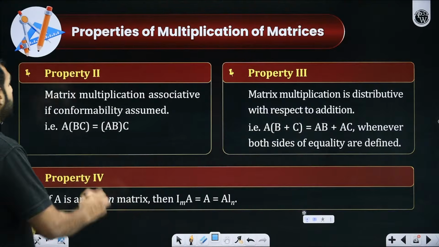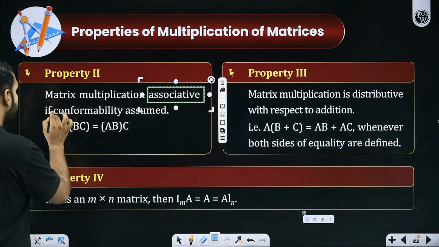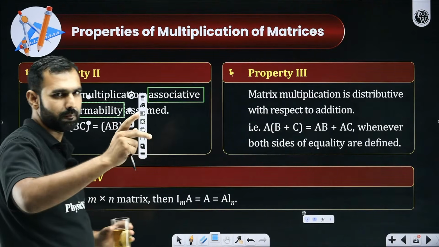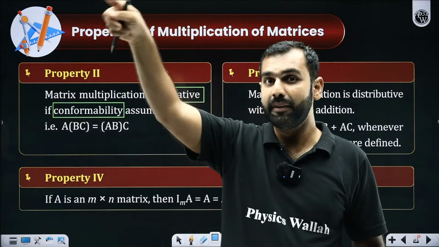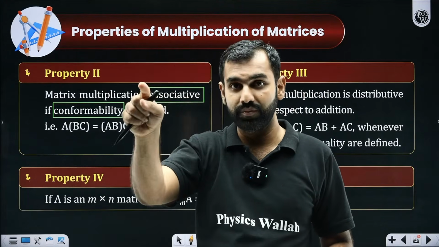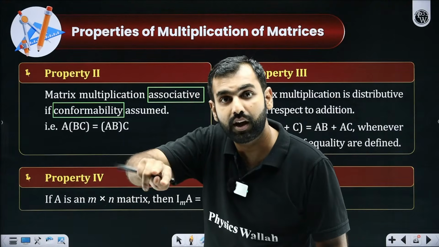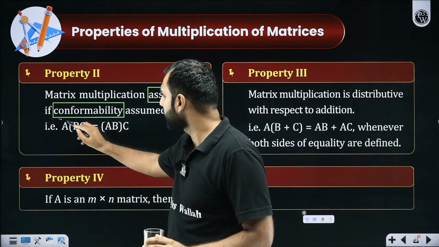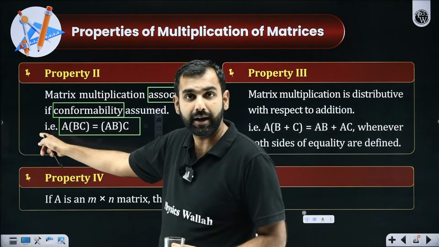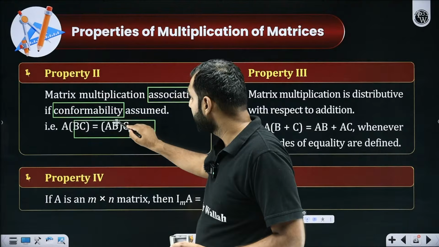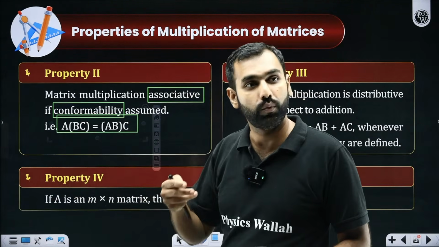Great. Now, matrix multiplication is associative only if conformability is there. Conformability means the product should be possible. I hope you remember, for AB, the number of columns in A should be equal to the number of rows in B. So if that conformability is there, then whether you multiply B and C first and then pre-multiply it by A, or you multiply A and B first and then post-multiply it by C, it will be the same.